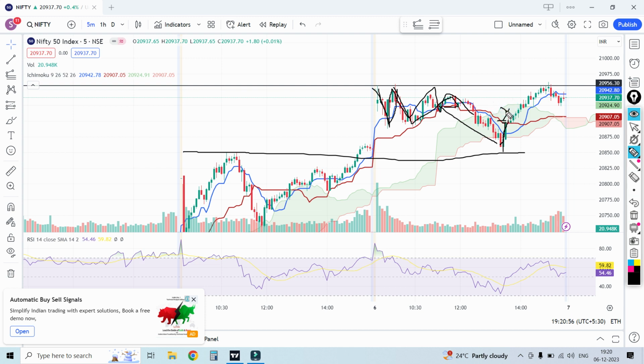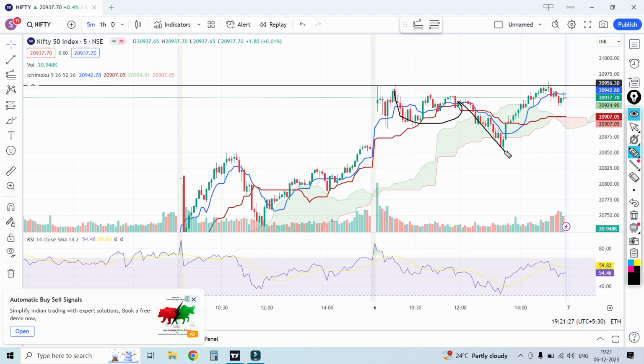After I exited, the market went up again to there and came down again. This is the one time, this is the two time, and this is the three time. Sometimes we can count it as one time and this as two times, because again it comes, again it goes. We can take it as two times or one time, and this is the second or third time. It will be easy, guys, but we have to analyze these things.